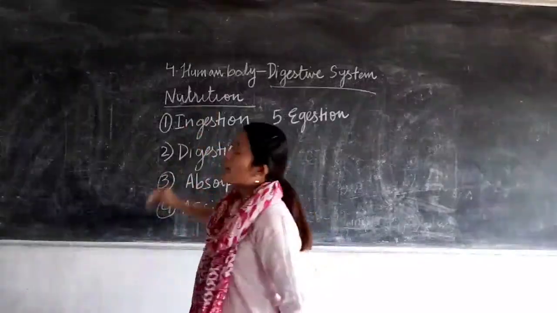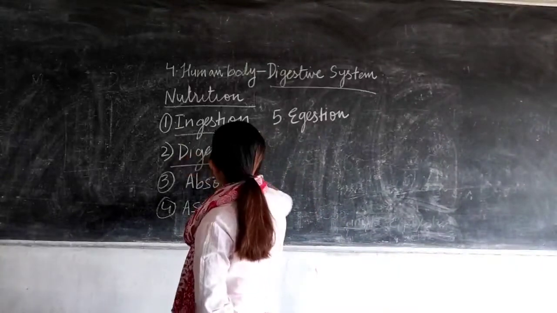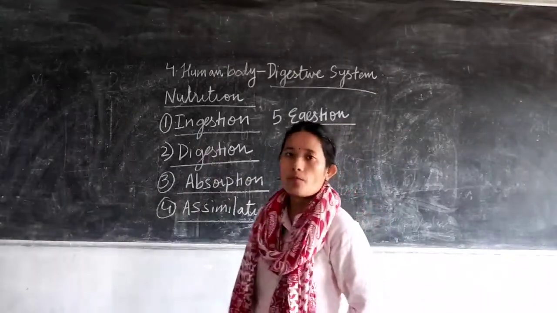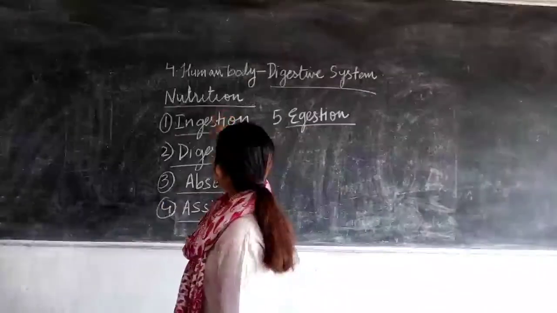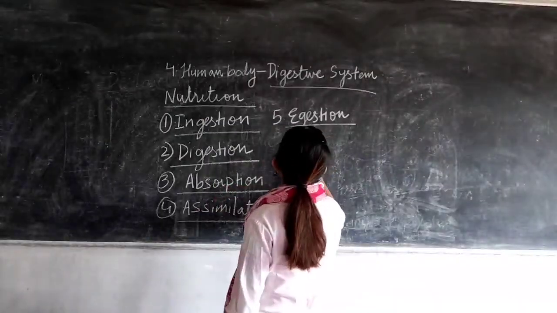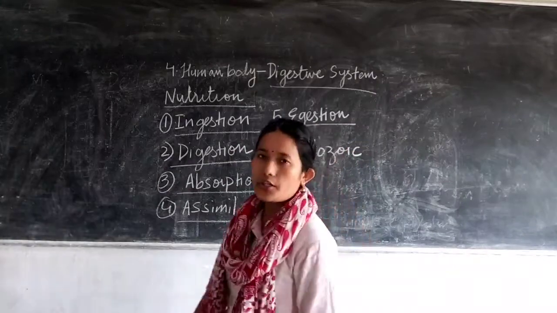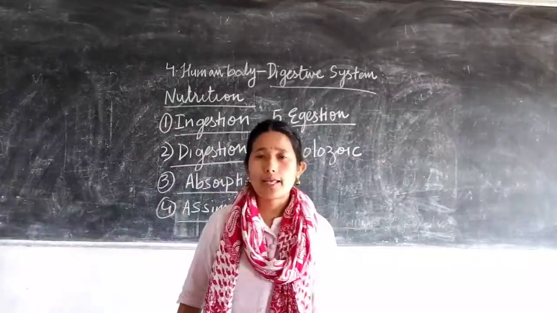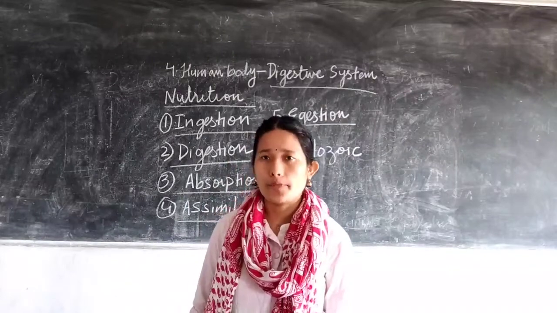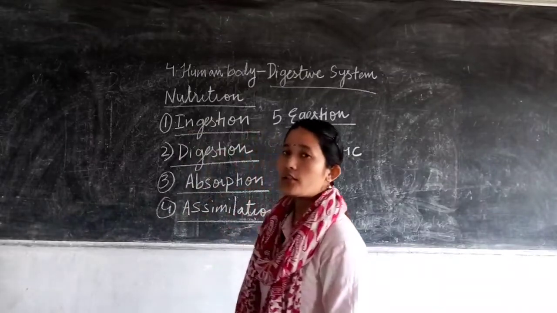Nutrition can be divided into the following steps: ingestion, digestion, absorption, assimilation and egestion. Nutrition which consists of all these five steps is referred to as holozoic nutrition. This kind of holozoic nutrition can be seen in unicellular organisms like amoeba as well as in multicellular organisms like us human beings. So let us understand what the different terms mean.